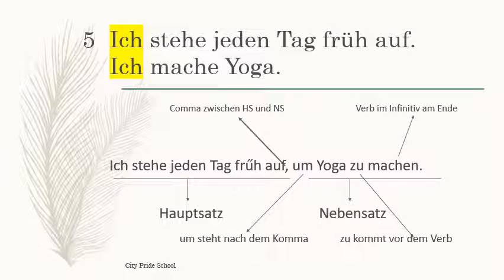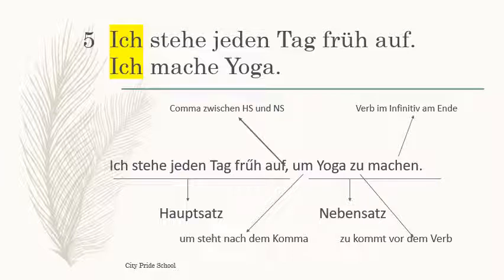So while making a sentence with um zu, the ich of the second sentence will be removed. In English also, if you translate the same sentence, I wake up early every day in order to do yoga, the ich is removed. Similarly here also we are supposed to remove the ich of the subordinate clause.